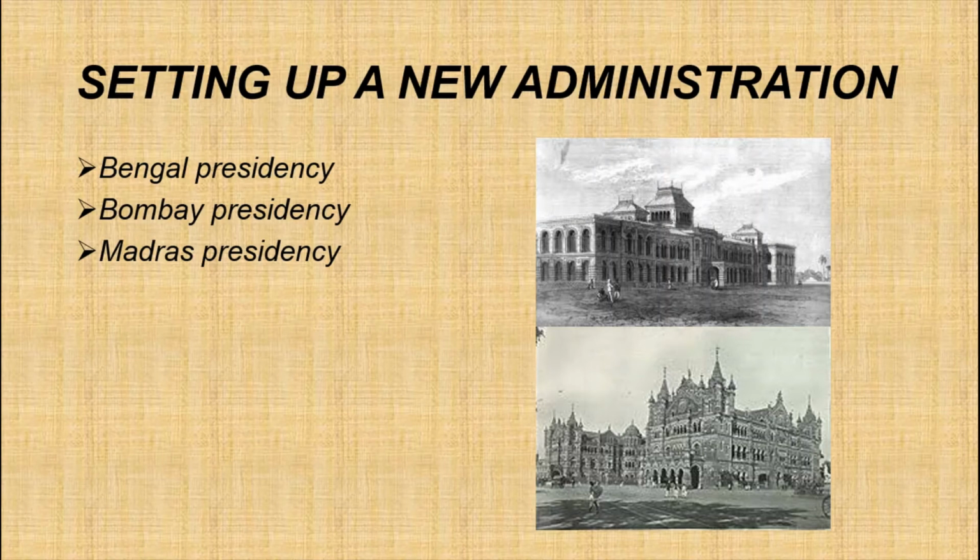Qazi means a judge and a mufti, but under the supervision of the collectors. Okay. But a major problem was that the Brahmin Pandits gave different interpretations of local laws based on the Dharma Shastra. Actually, what do you mean by Dharma Shastra?